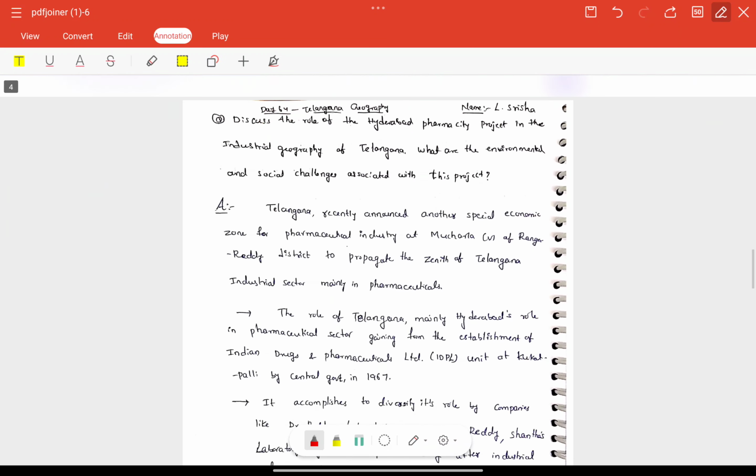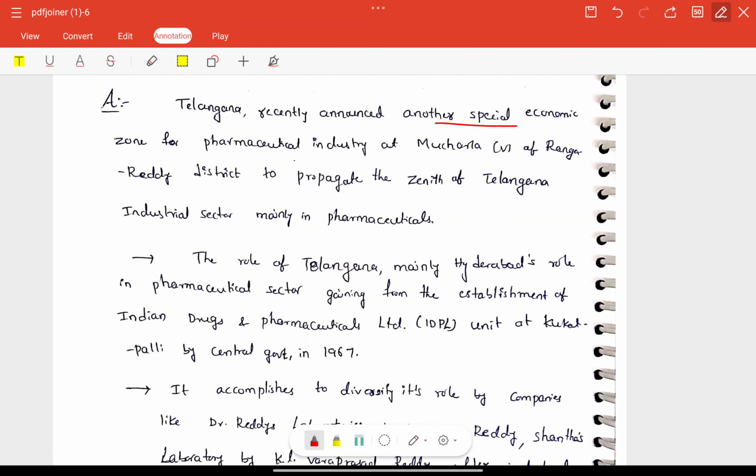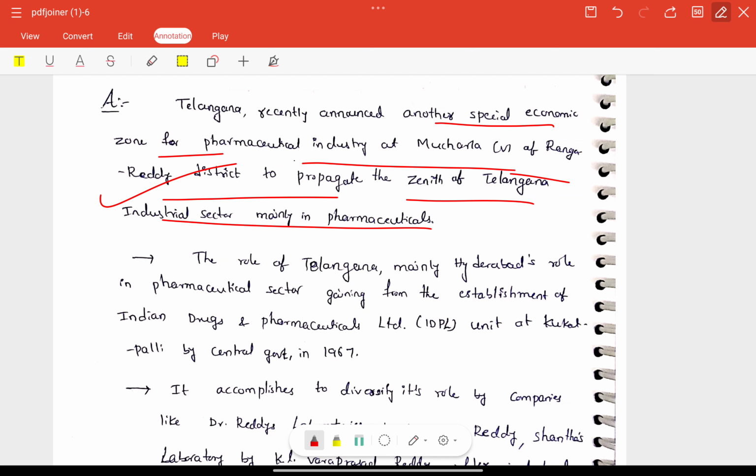So let's check today's answer written by L. Shirisha. Telangana recently announced another special economic zone, pharmaceutical industry. So here she linked a recent important issue, meaning when it was launched and all, right? So good introduction, good start.